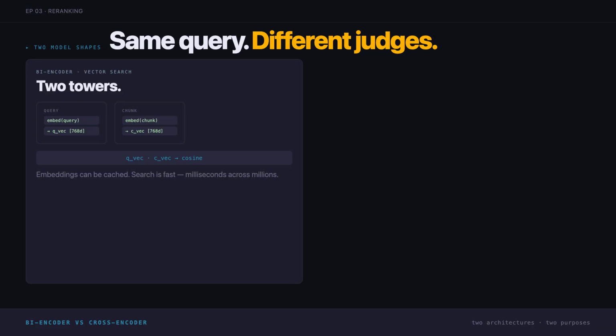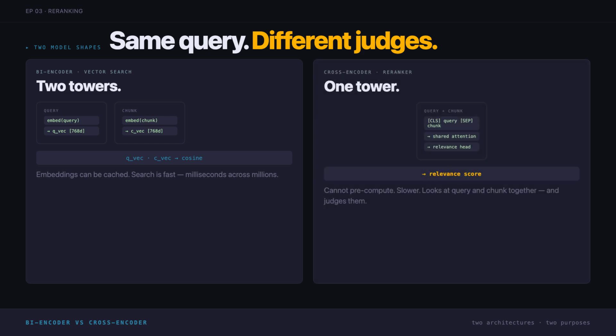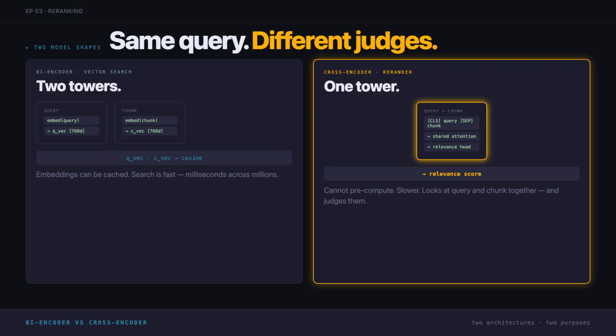The bi-encoder embeds the query and the chunk separately. They never meet until the dot product. A cross-encoder reads the query and the chunk together in a single forward pass. Same words on the same attention heads. The output is one number, relevance, trained to rank passages that actually answer queries higher than ones that just sound related. Cross-encoders are slower because you can't pre-compute. They're more accurate because they actually look at the query and the chunk in the same context.